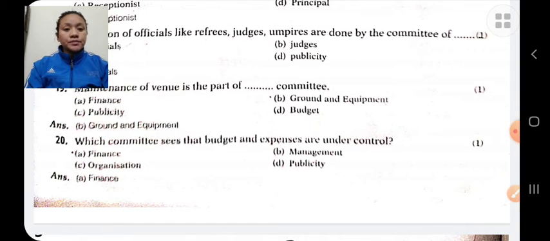Which committee sees that budget and expenses are under control? The finance committee. The finance committee sees the budget.